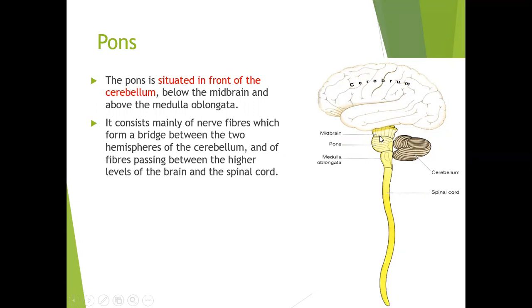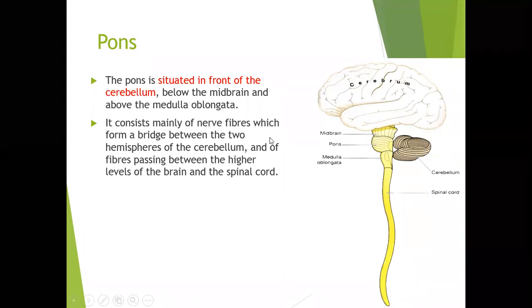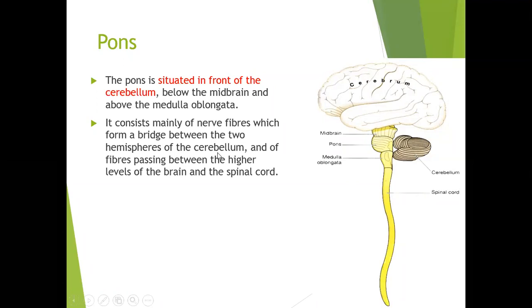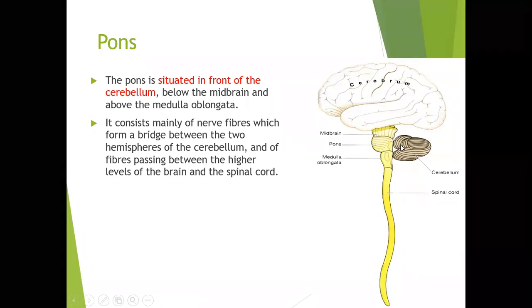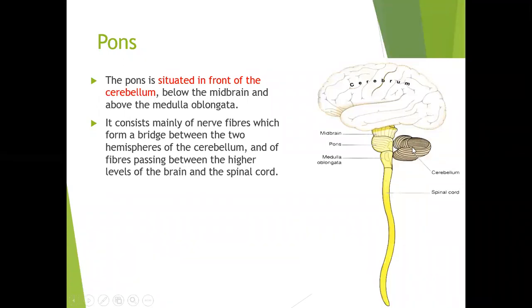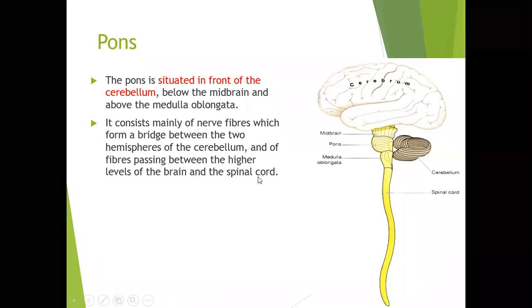So the pons is present between the midbrain and the medulla oblongata. Just below the midbrain and above the medulla oblongata, this is the pons. It contains mainly nerve fibers which form a bridge between the two hemispheres of the cerebellum, and of the fibers passing between the higher levels of the brain and the spinal cord.